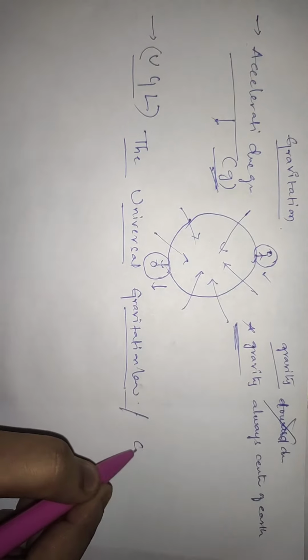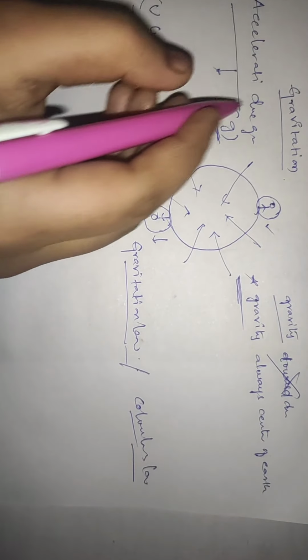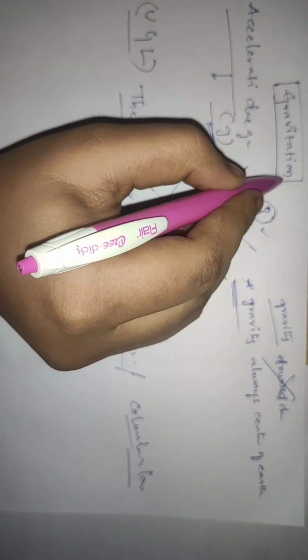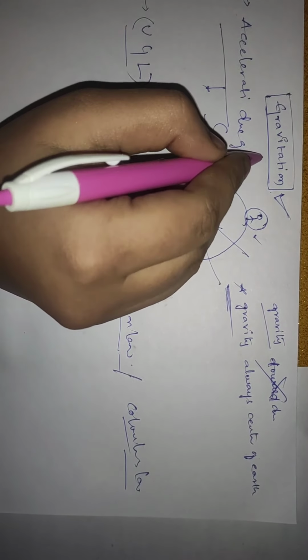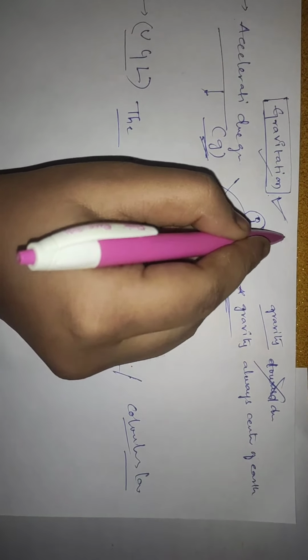For people who are perfect with electrostatics, it will be a very easy concept for learning gravitation. And for people who are familiar with gravitation, it is easy to learn electrostatics.